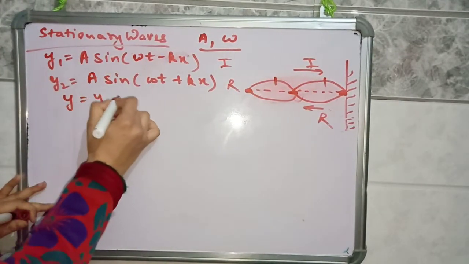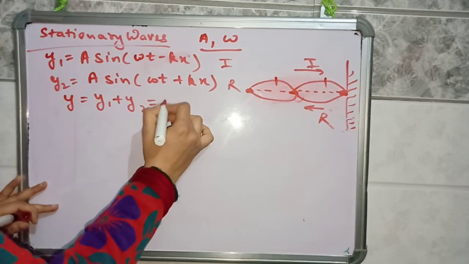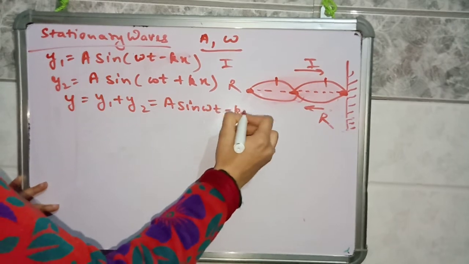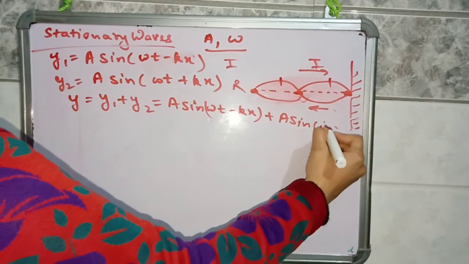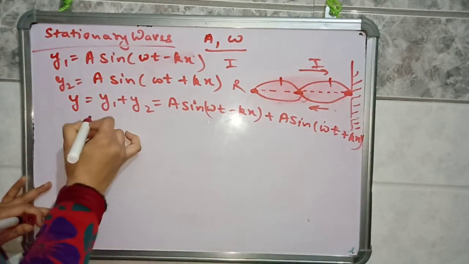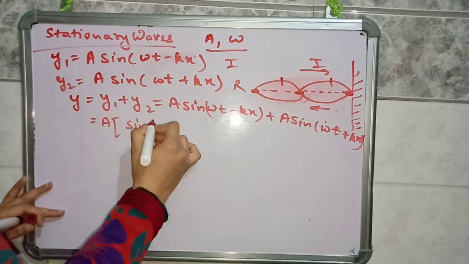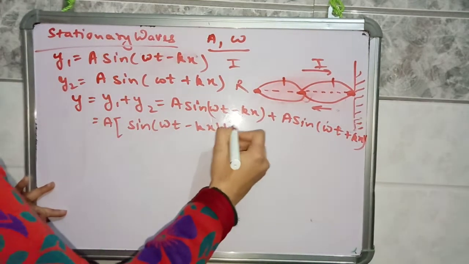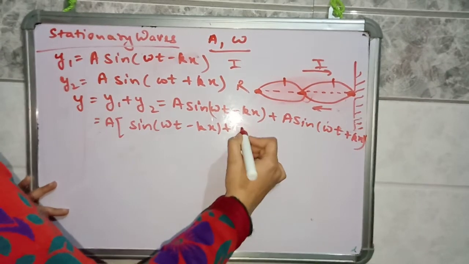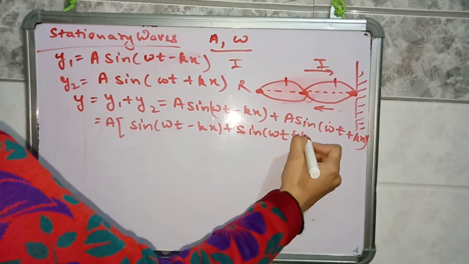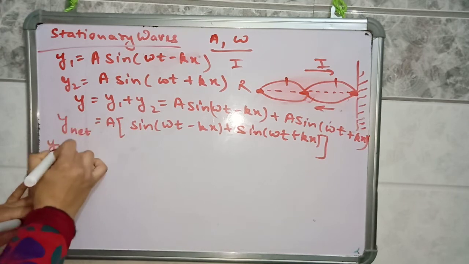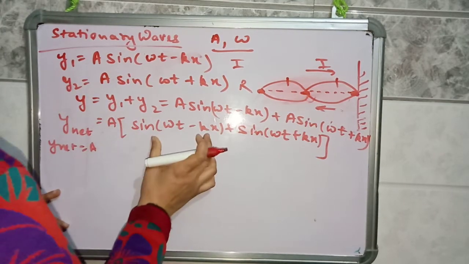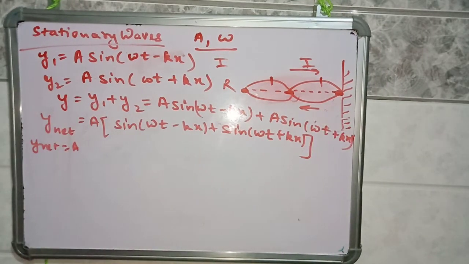So y is equal to y1 plus y2, that is, a sin(omega t - kx) plus a sin(omega t + kx). Take a common, and what remains inside is sin(omega t - kx) plus sin(omega t + kx). So we are finding out the net displacement. Apply the maths formula sin C plus sin D, which is 2 sin((C+D)/2) cos((C-D)/2).